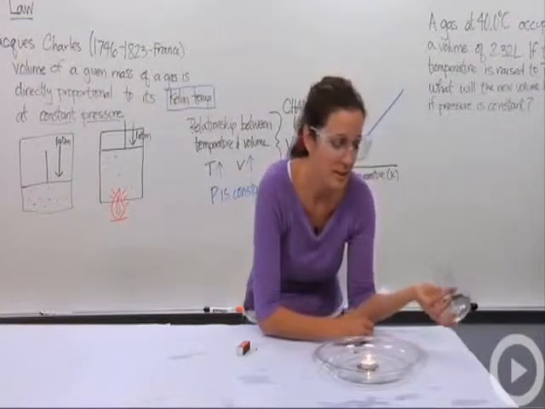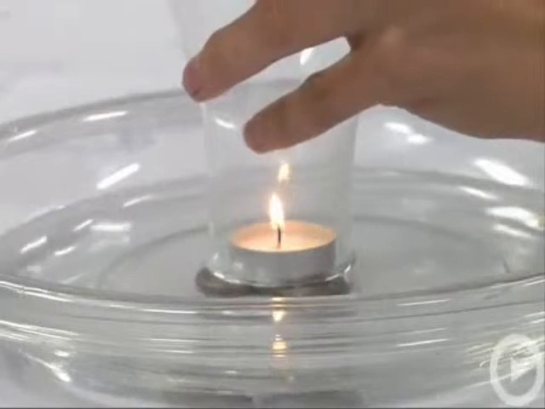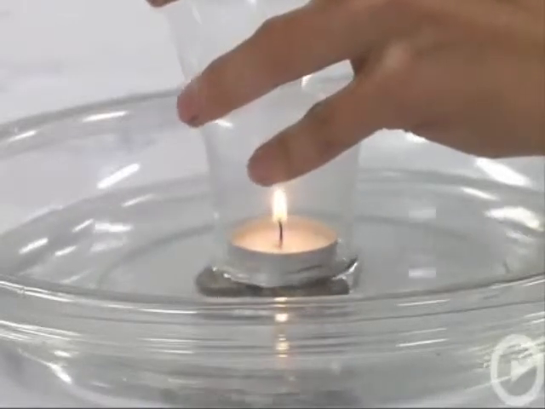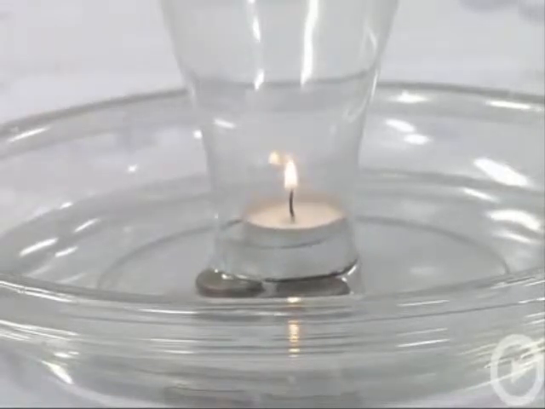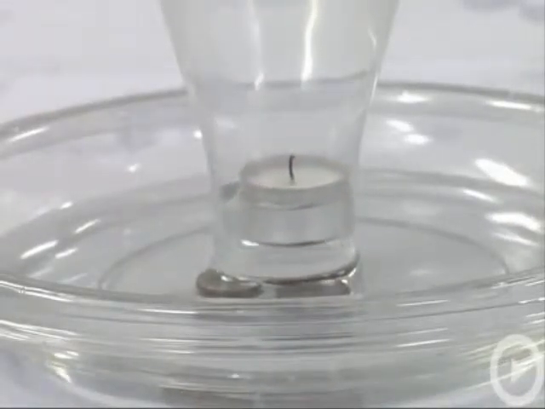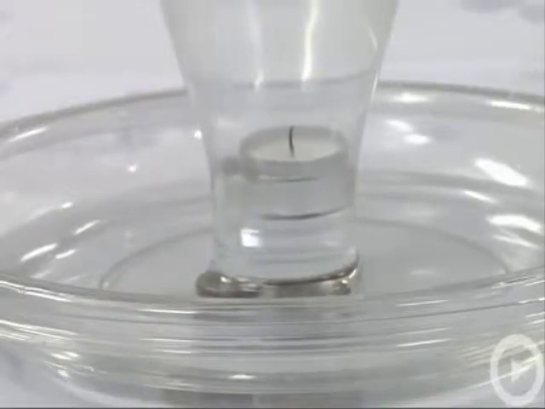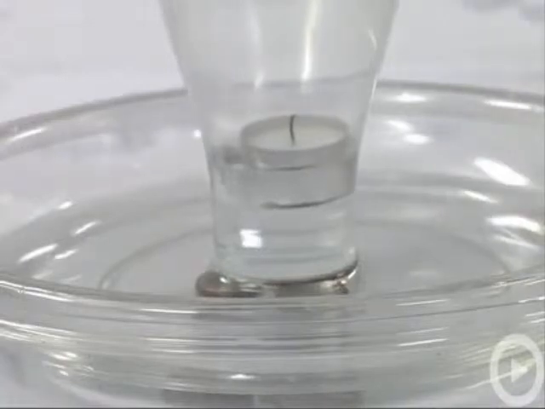I'm going to put this glass on top of this candle. All the oxygen in this glass container is going to be used up, so the candle is going to go out. And notice when it went out, the water level rose inside the canister.